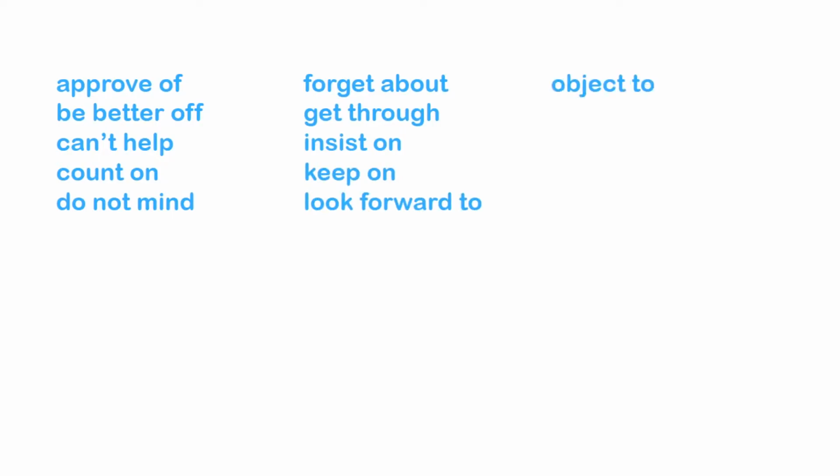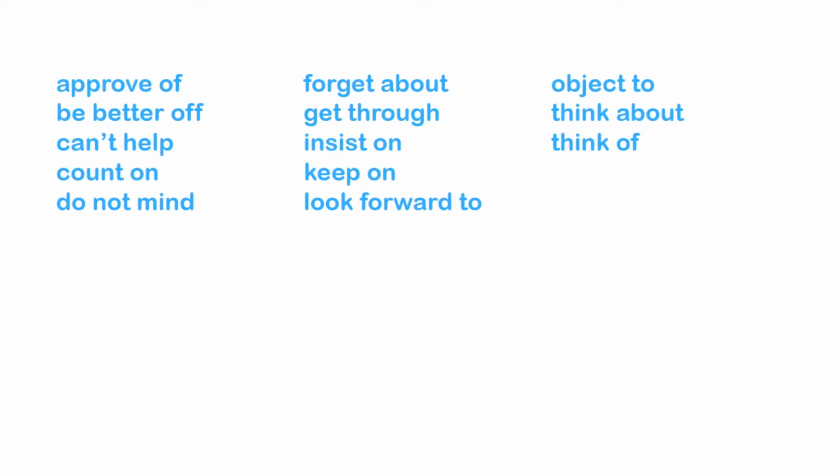In simple words, verb phrases are verbs that consist of more than one word. Let's have a look at this list of verb phrases. As you can see here, those verbs consist of more than one word. That's why they are called verb phrases.